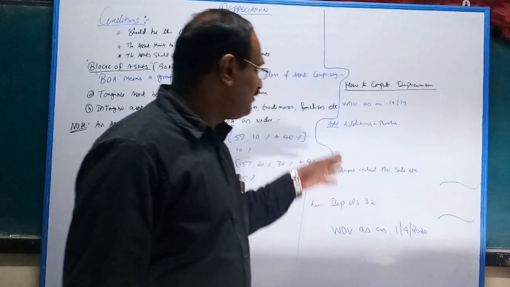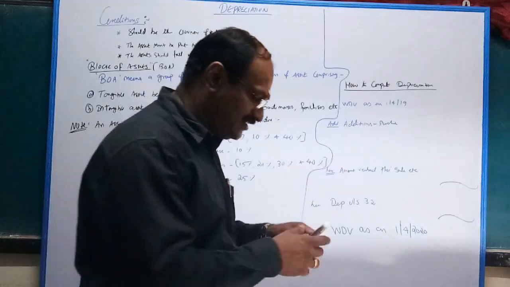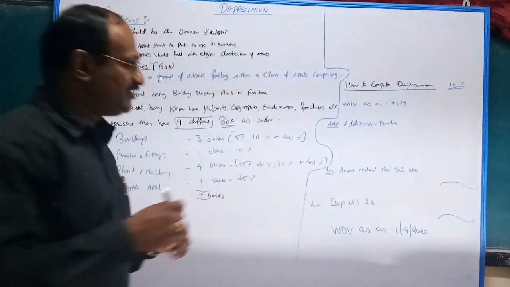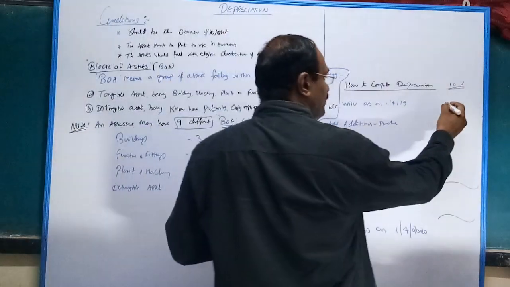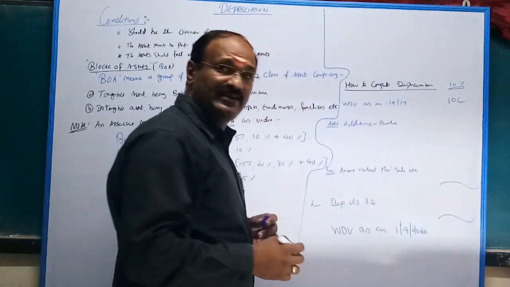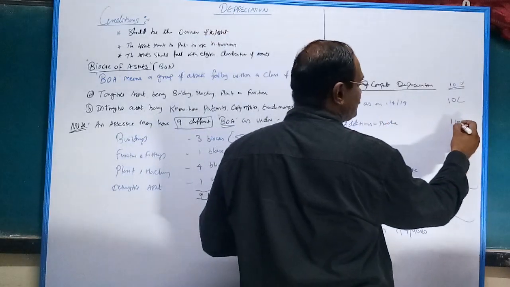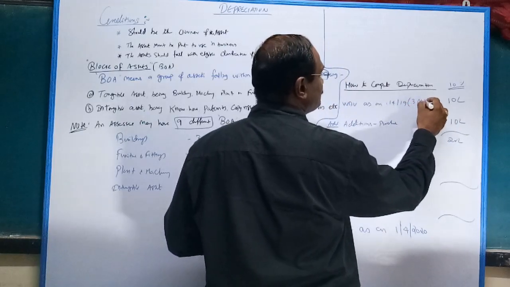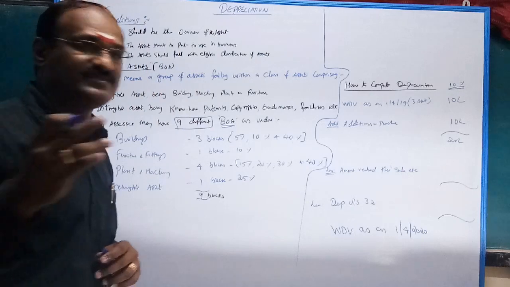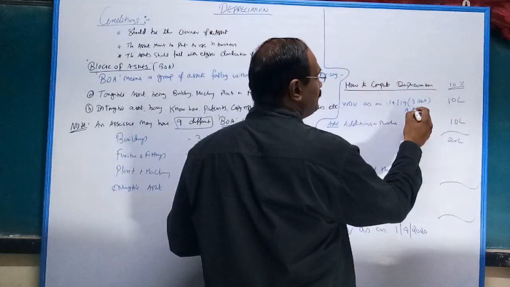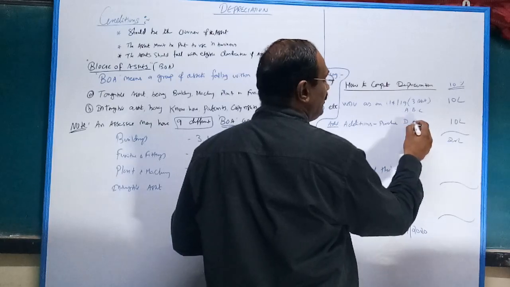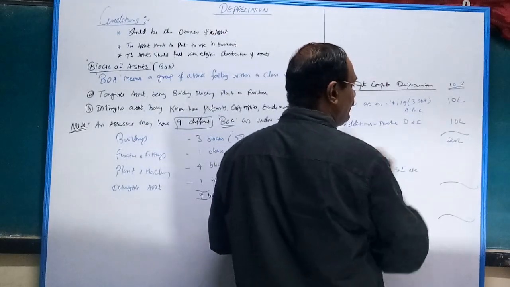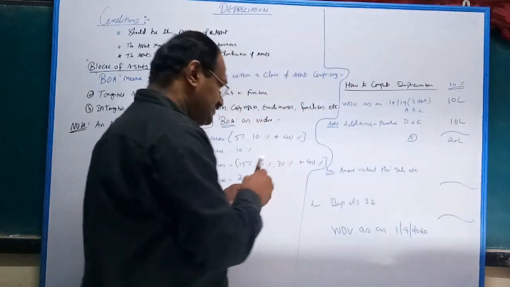I will explain with a small example. Listen. Block of assets consists of, say, a 10% rate of depreciation. Example: opening WDV 10 lakhs, purchase 10 lakhs, total comes to 20 lakhs. Opening there are 3 assets, A, B, C. Purchase D and E. So total 20 lakhs for 5 assets.